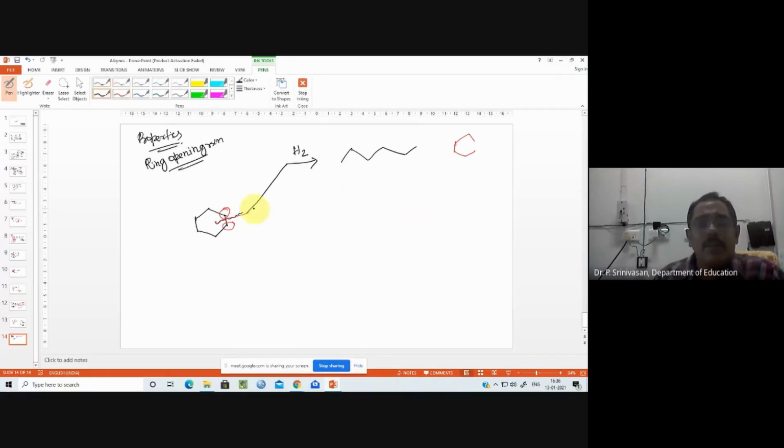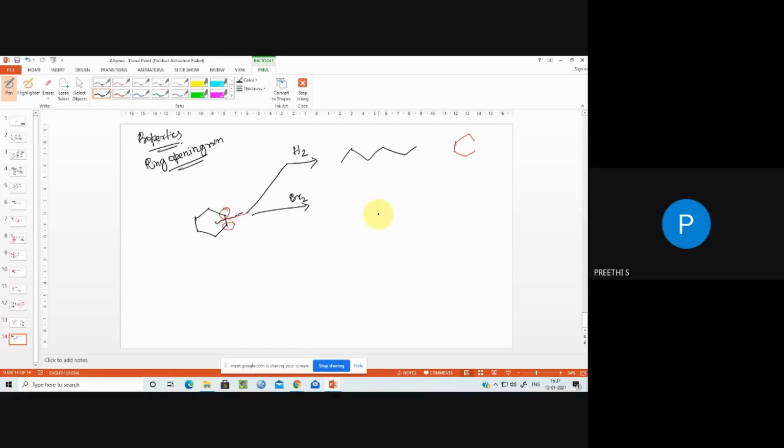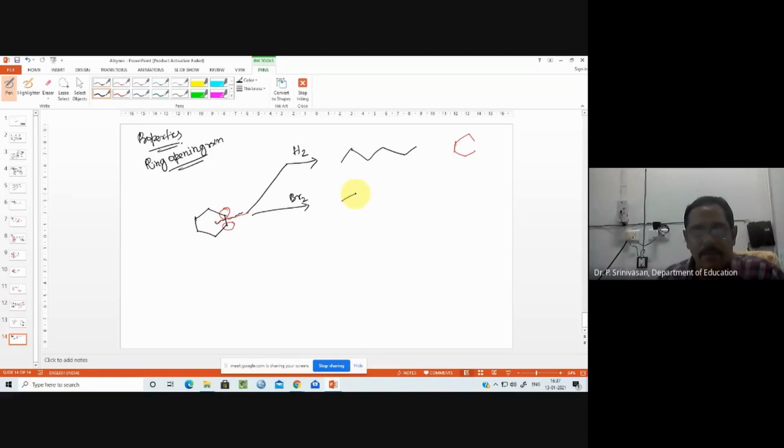Okay. So bromine. Can you predict the products? The same type, similar only. Just what is the product? Dibromohexane. Correct. Wonderful. So 1,6 dibromo. This is a basic hexane system. Instead of hydrogen, bromine is added. That's all. 1,6 dibromohexane. That's it.